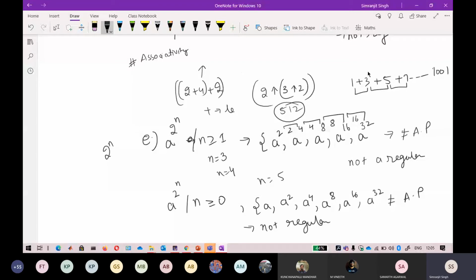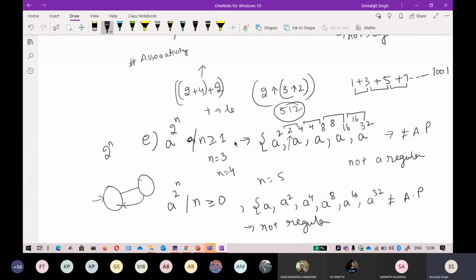I'm only using the principle of AP, that you can recognize an AP when there is a common difference in it. If you are not able to find a common difference, you can directly say that this is not an AP. Why am I stressing the common difference? Because this common difference enables us to draw a loop in your particular automata. Only this common difference enables this. If you carefully think about it, the common difference tells you how to loop it. So that is the principle behind using this AP, and that is why I'm stressing this point.